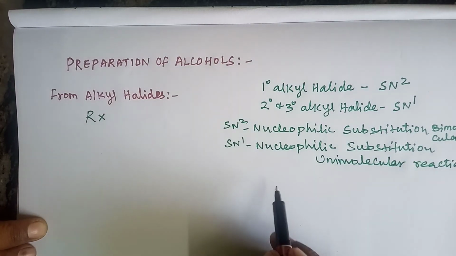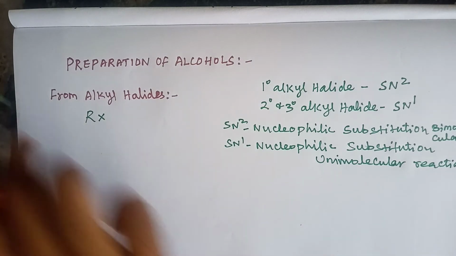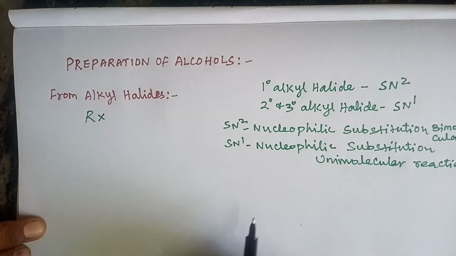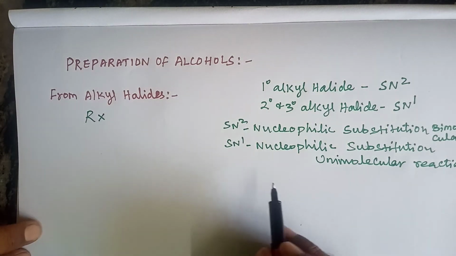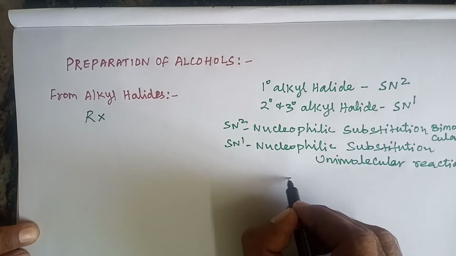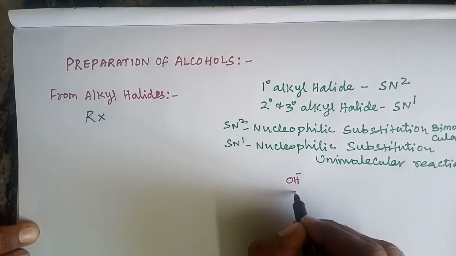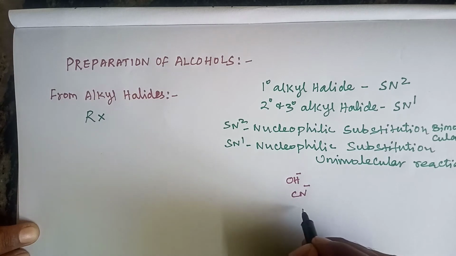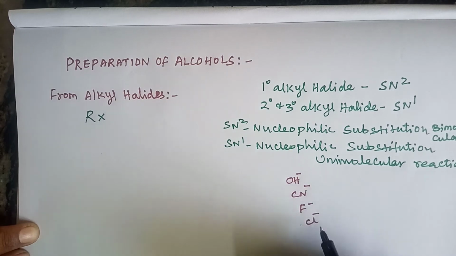Here, what is a nucleophile? The species having negative charges. You also studied in 11th standard what is electrophile, what is nucleophile. Here, the OH minus, CN minus, F minus, Cl minus, Br minus, these are nucleophiles, which contain electron rich.